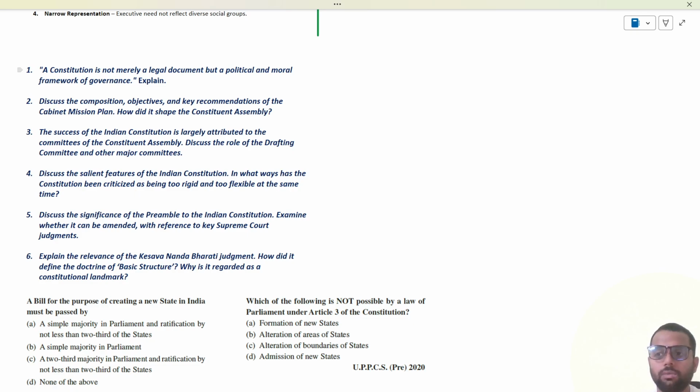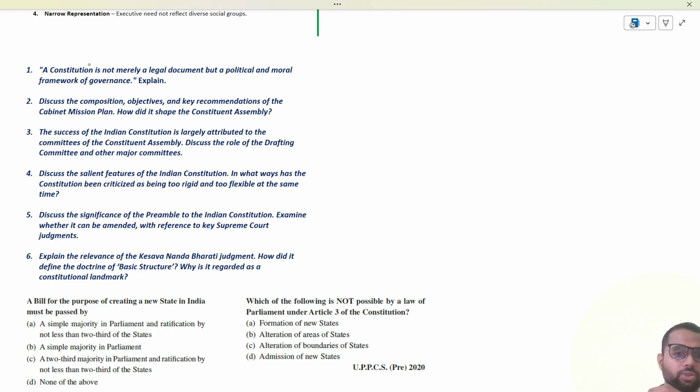Explain. You have to first write the introductory para about the constitution, and then discuss the legal part of it, and then the political and the moral framework. Moral framework is reflected by the Directive Principles of State Policy. And then we have the manner of election, different parts of the constitution, which talk about the different aspects of the constitution.